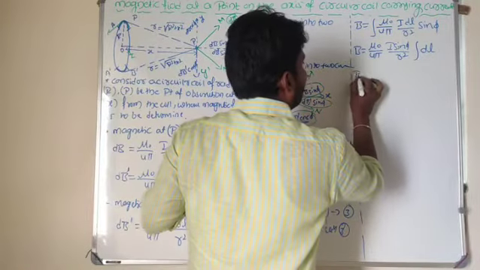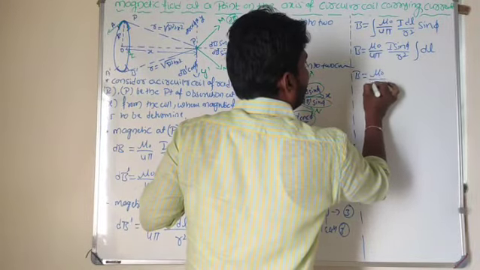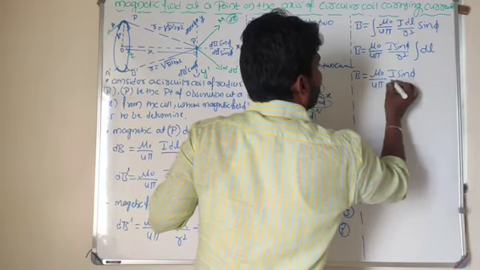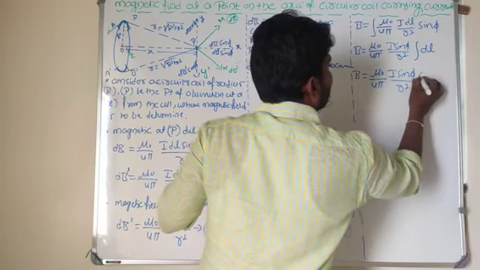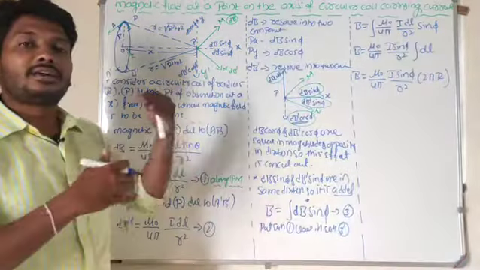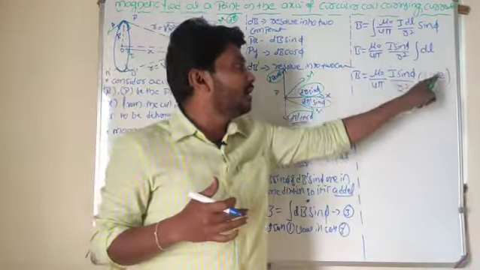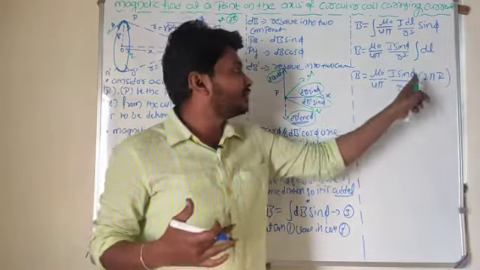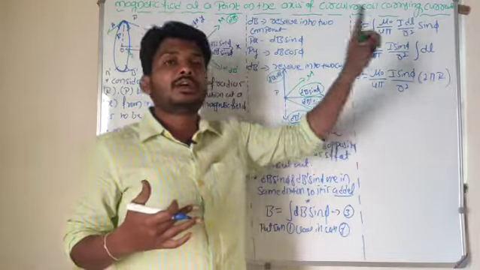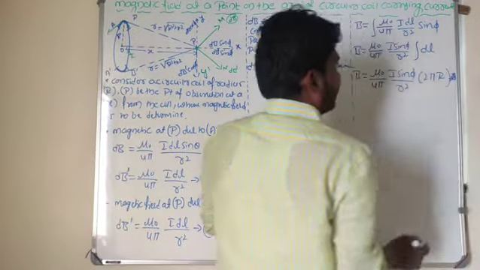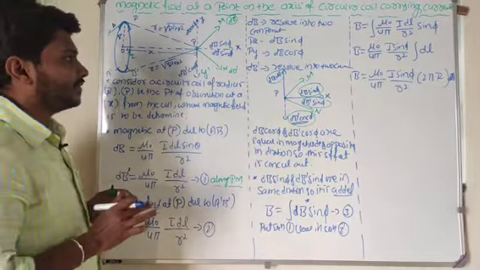B is equal to mu naught by 4 pi, I into sin phi divided by r square, into 2 pi r. Why? Because integration of the length element is nothing but L, and that L is the circumference of the circle. This I can take as equation 4.